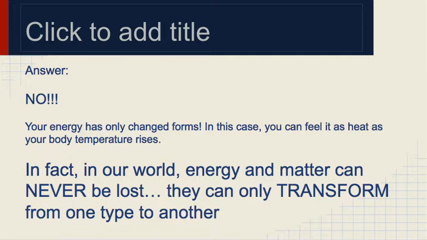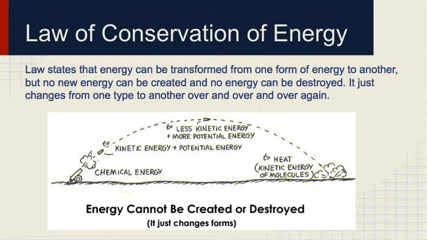But in our world, energy and matter can never be lost. It's only transformed from one type to another. So you transformed the energy in your body into heat and movement because you had to run to catch the bus. But the energy did not just disappear. Okay? When we talk about the law of conservation of energy, some of you might remember this from your physics classes. It states that energy can be transformed from one form of energy to another, but no new energy can be created and no energy can be destroyed.